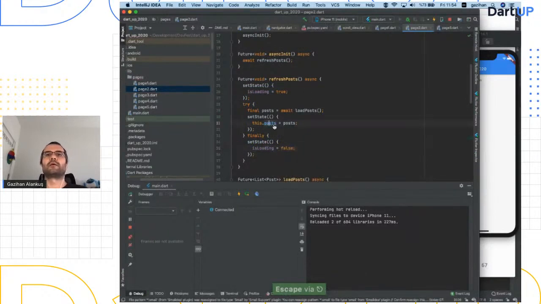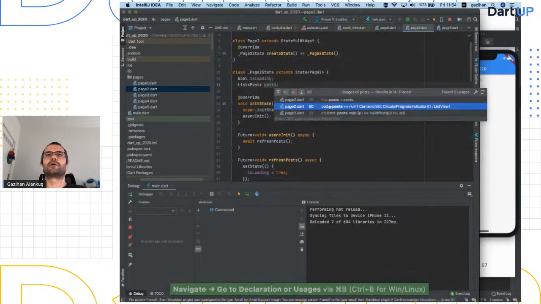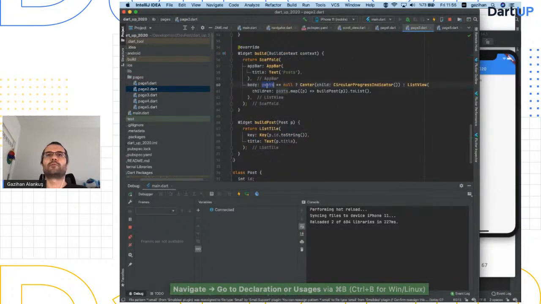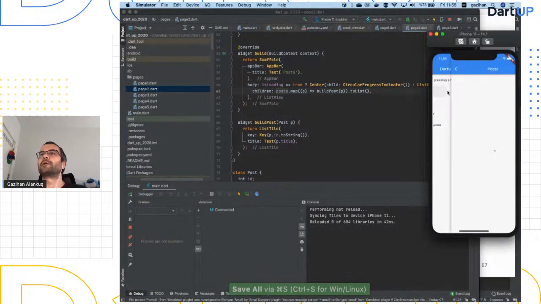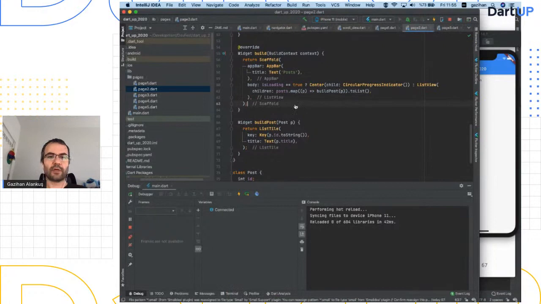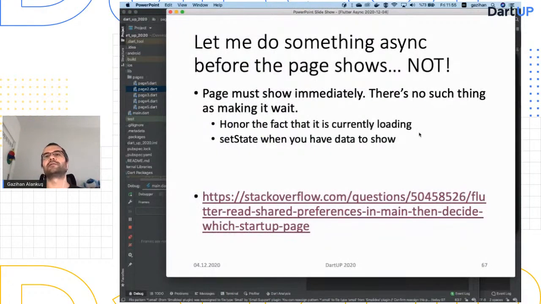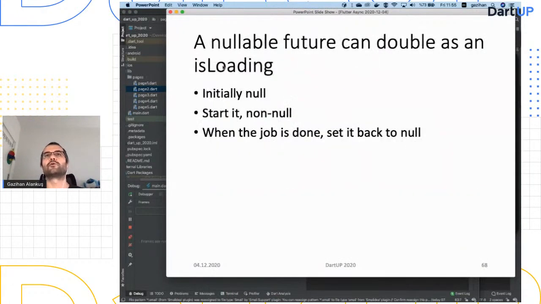Okay, and then where I use posts, I will say is loading equals true check. I'm not saying just is loading because what if it's null? With non-nullables, it's going to be better about this. Yeah, and it works just like I did earlier. Okay, so I'm honoring the fact that it's loading and then calling set state when I have data to show.